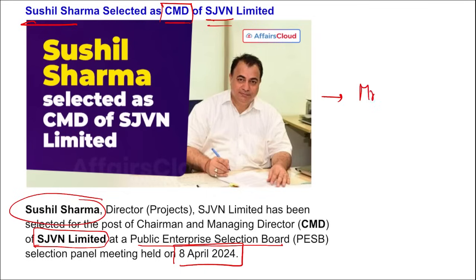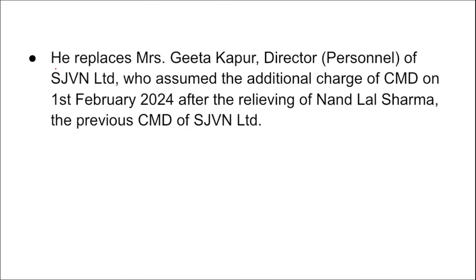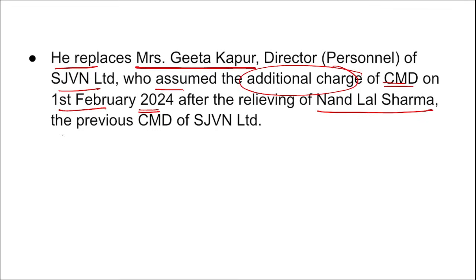Next question can be asked, he will succeed whom, or he will replace whom to be the new chairman and managing director? He will be replacing Mrs. Geeta Kapoor to be the new chairman and managing director of SJVN Limited. Apart from this, remember, he replaces Mrs. Geeta Kapoor of SJVN Limited, who assumed the additional charge of chairman and managing director on 1st of Feb 2024 after relieving of Nandlal Sharma, the previous chairman and managing director. Correct? So remember, who was having the additional charge of SJVN? Mrs. Geeta Kapoor. Before Mrs. Geeta Kapoor, who was the chairman and managing director of SJVN? Nandlal Sharma. And now who has become the chairman and managing director of SJVN?